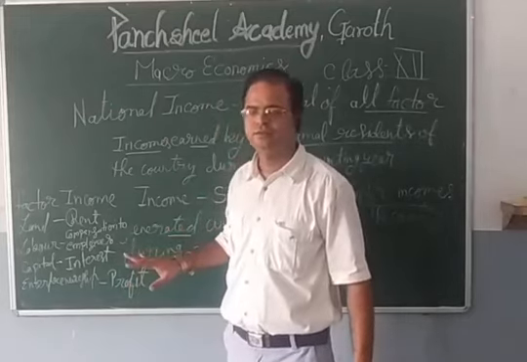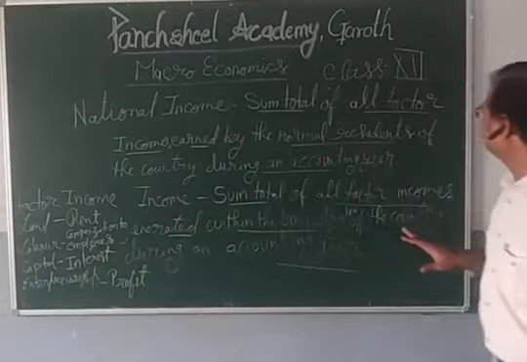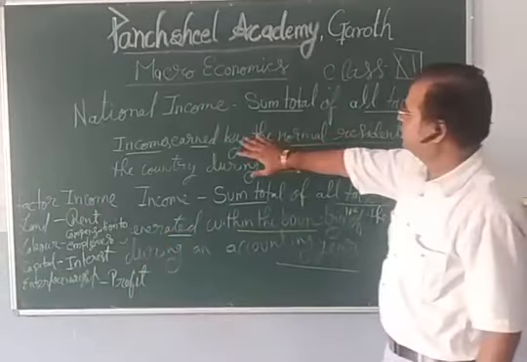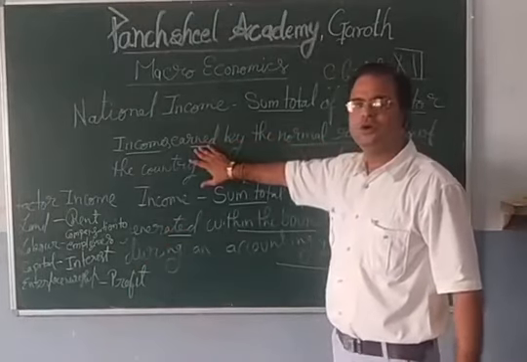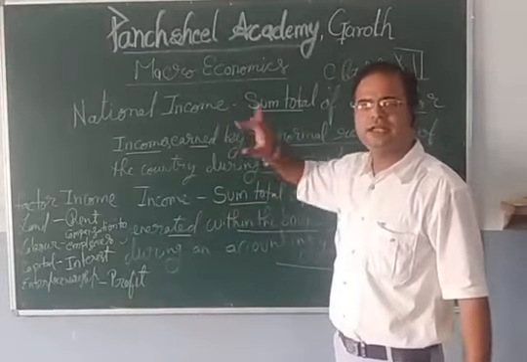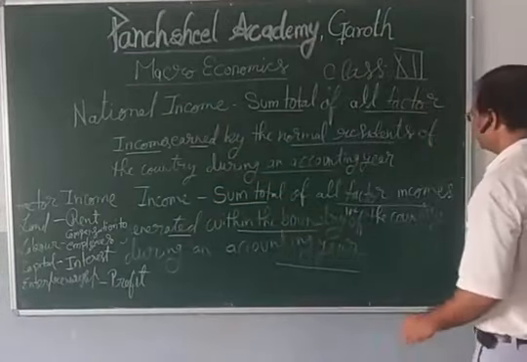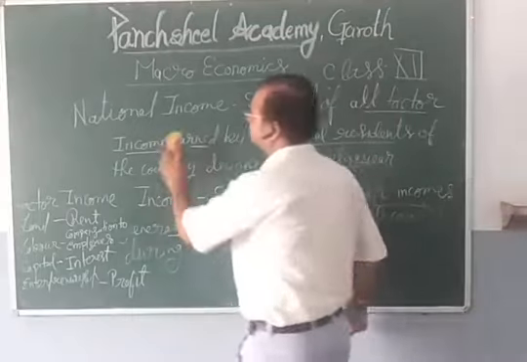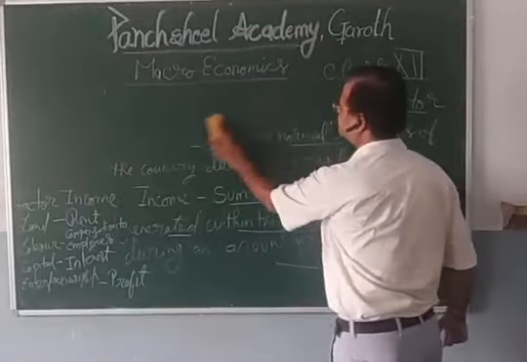Then we move forward. There are two types of incomes: earned income and unearned income.